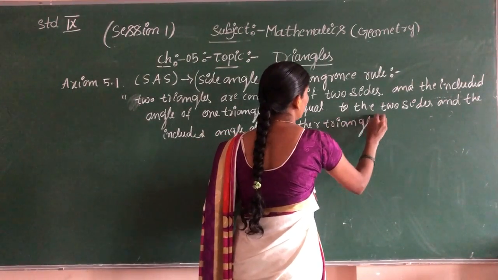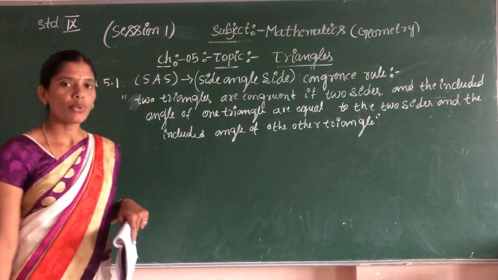Sides also coming, means angles also coming. This is the axiom 5.1 statement.